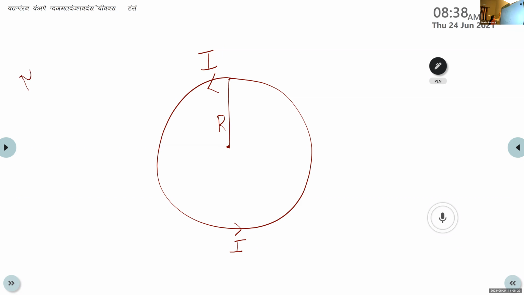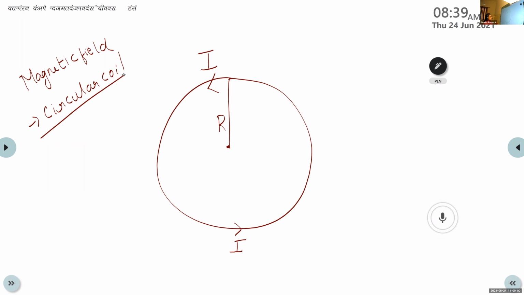So here we are deriving the expression for magnetic field along the axis of a circular coil. For that we consider a circular coil of radius r. Let I be the current flowing through this circular coil.